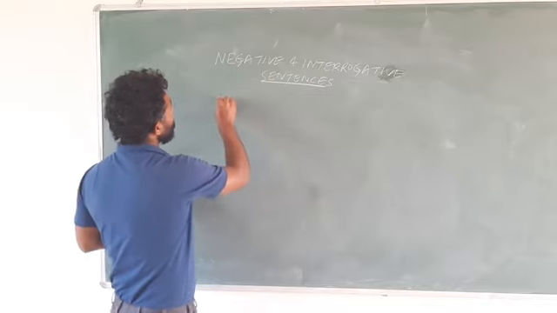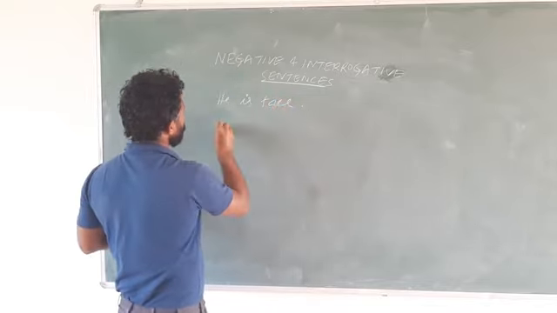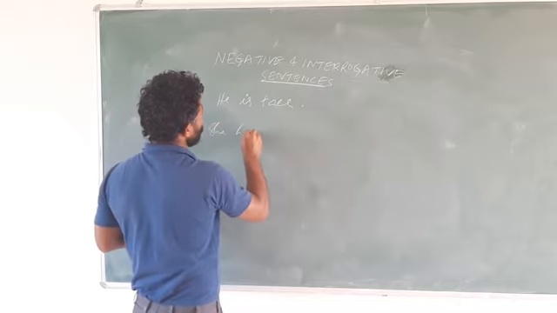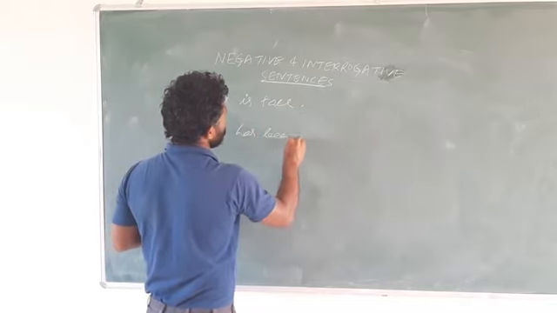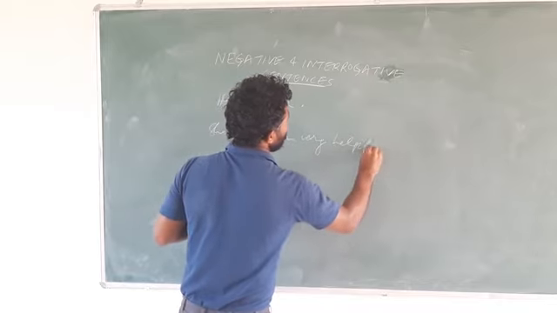Suppose we write he is tall, or she has been very helpful. Just look at the sentences.